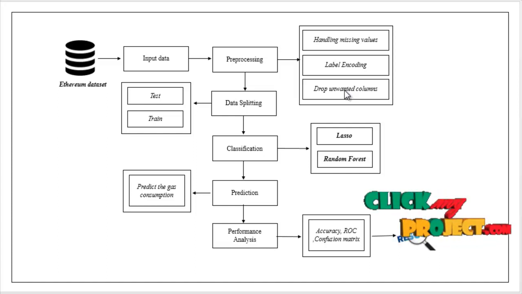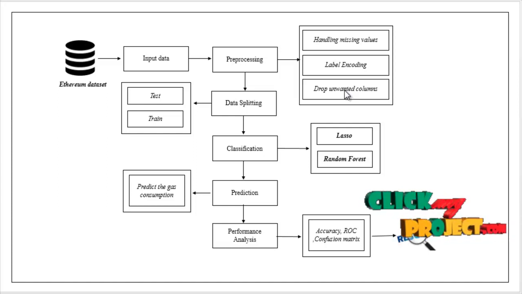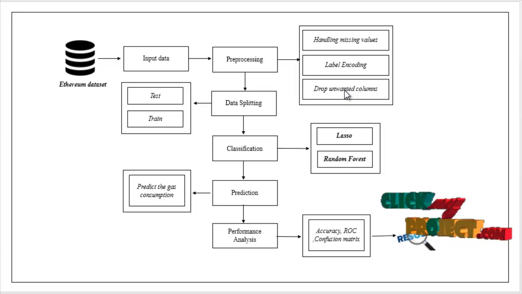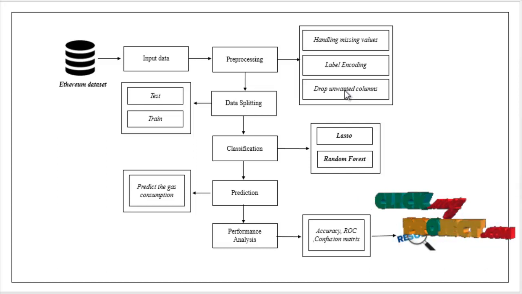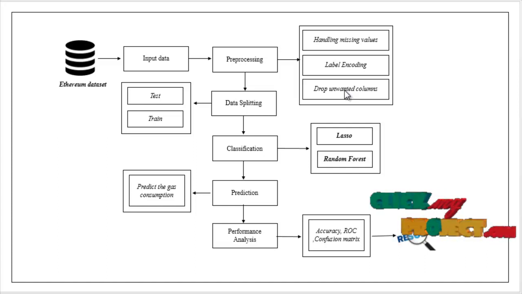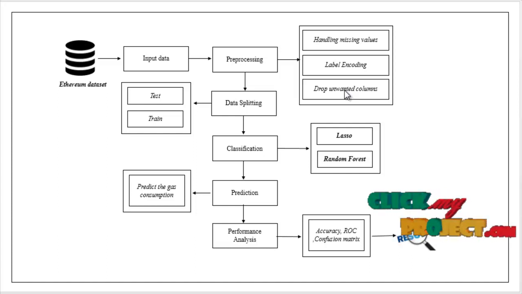Here we implement different machine learning algorithms: one is lasso regression, the other is random forest. With the help of these, we classify and predict the gas consumption. Finally, we estimate some performance metrics like accuracy, ROC, and confusion matrix. Accuracy is the overall prediction, how accurately our model predicts in terms of percentage. This is the flow of our project.